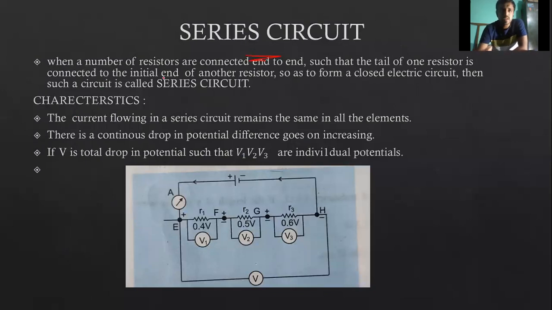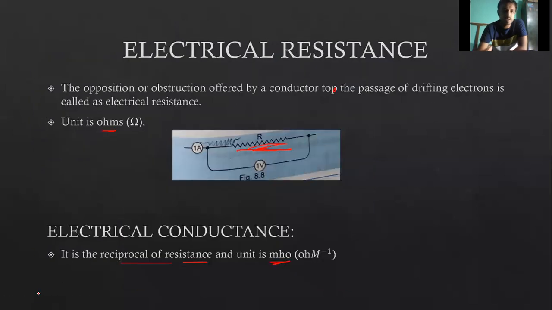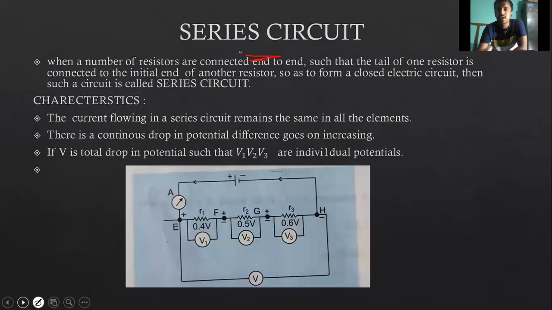Series circuit. Electric circuits are also of two types, irrespective of open and closed circuit: series circuit and parallel circuit. In a series circuit, a number of resistors are connected end to end, such that the tail of one resistor is connected to the initial end of another resistor, so as to form a closed electric circuit.